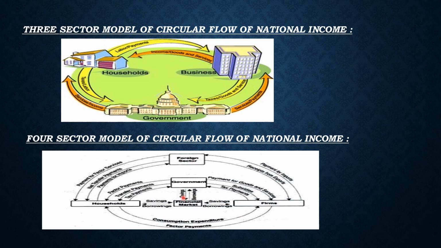Now the bank in between I am taking. Everybody, either a government sector or a household sector or a firm sector, everybody now saves, and whenever we are in need we borrow money from the financial sector. So in this way the four sector circular flow continues. That's why we say we have a flow concept. Money never stops at a particular place. It always flows from one sector to another sector in a circular form.